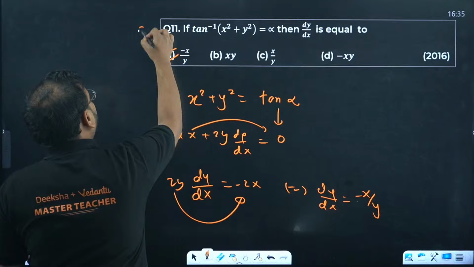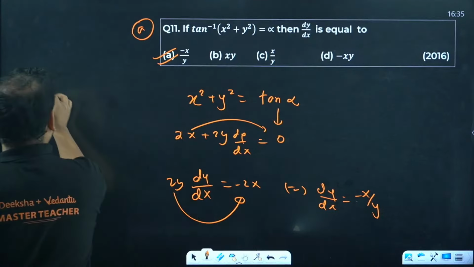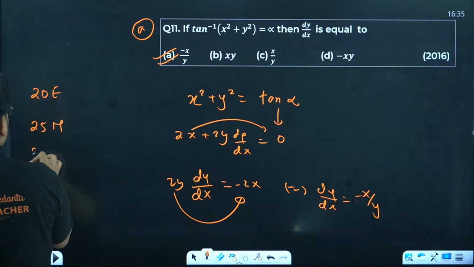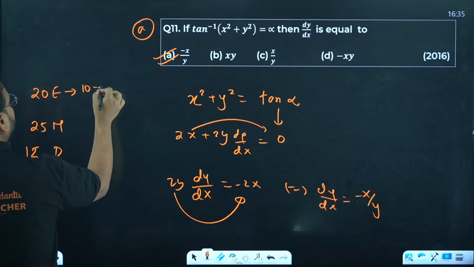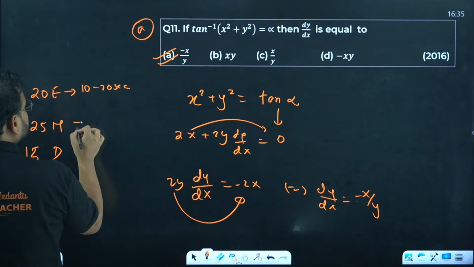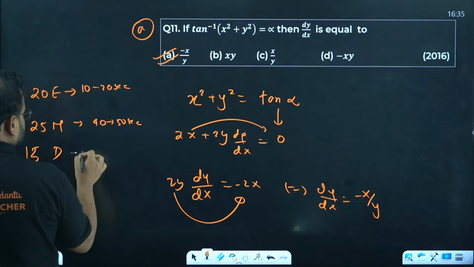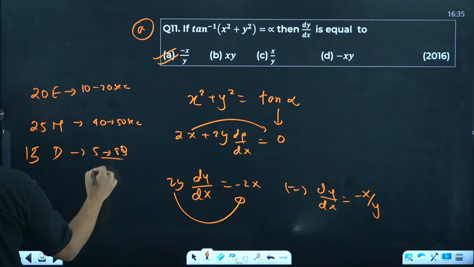So not all questions are lengthy. We know the classification: 20 easy problems, 25 moderate questions, and 15 almost difficult ones. We can solve the easy ones in 10 to 20 seconds, the moderate ones in 40 to 50 seconds, and out of the difficult ones we have to solve only 5 to 8 questions, taking 1 to 2 minutes each.